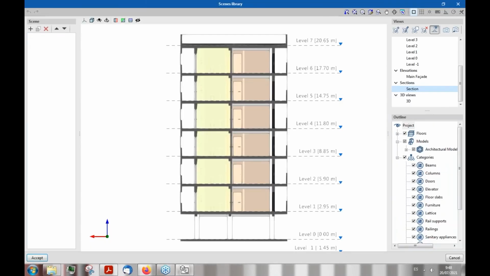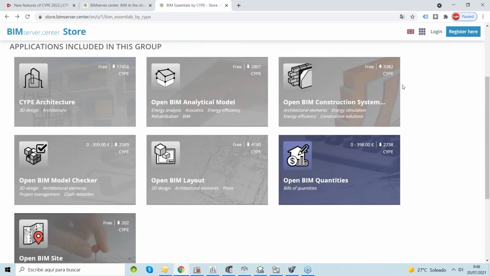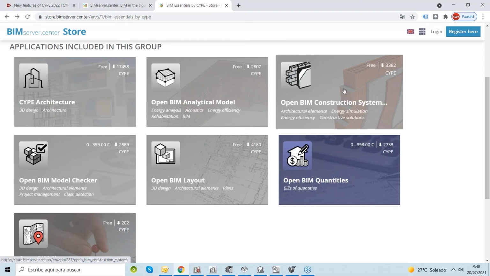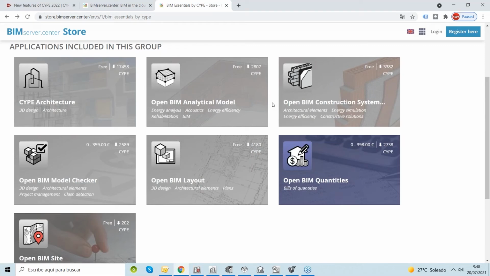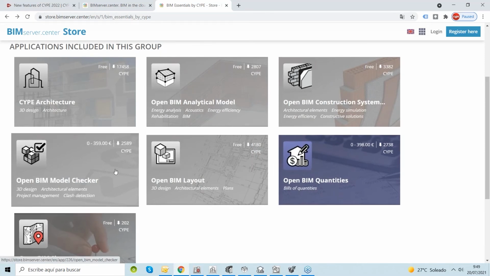Actually, this is just a small presentation of each software. We don't have too much time to show too much about each application. But let's conclude with one part that I think is very important when we talk about BIM, because when we talk about BIM, we always talk about, of course, a 3D model with information that is behind this geometry. We sometimes talk about analytical models for thermal analysis. We talk about quantities, but we also talk about clash detection.